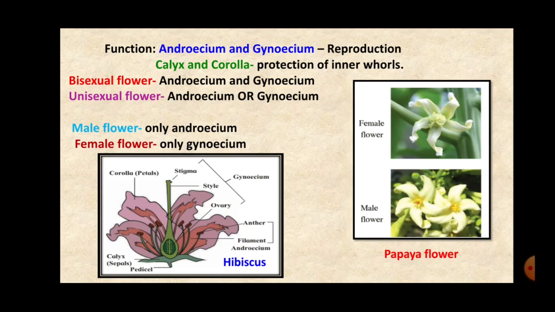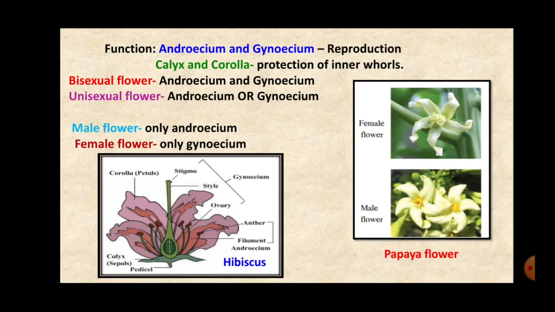And in papaya, you can see it is a female flower or a male flower. So in the papaya plant, there are 2 types of flowers. Female flowers have calyx, corolla and the gynoecium, whereas male flowers have calyx, corolla and androecium, right? Such flowers are called unisexual flowers.